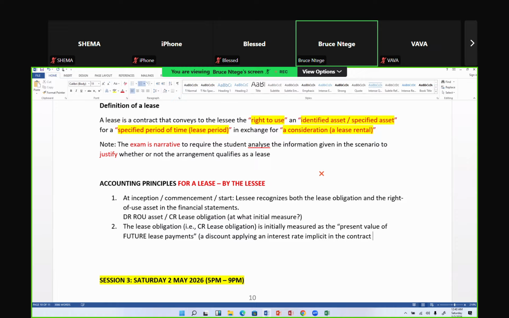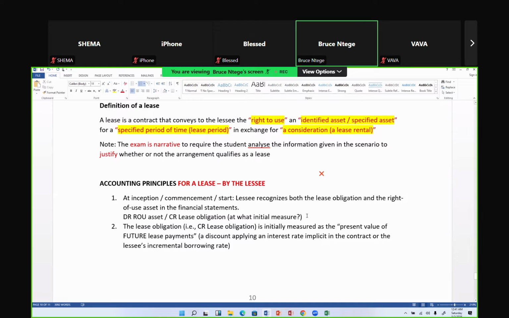In the absence of that interest rate in the contract, then you use what we call the incremental borrowing rate, or the lessee's incremental borrowing rate. Please, the examiner will give you this. Never mind. This paper is not financial management where you need to compute that rate yourself. They will give it to you. So that is principle number 2.